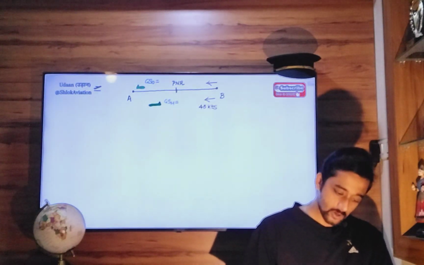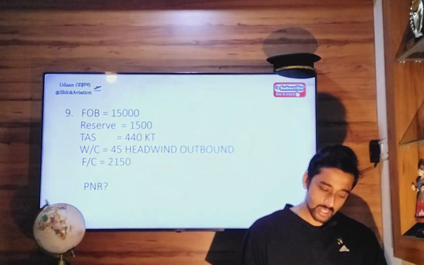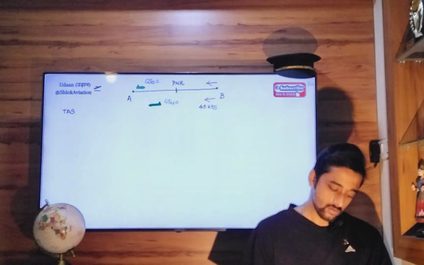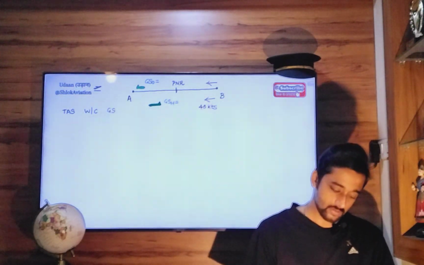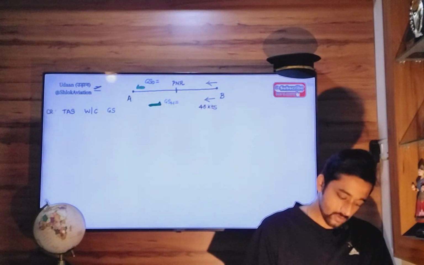Now we have not been given any true course, so we can assume anything. So true airspeed, wind component, and ground speed. This is the table.